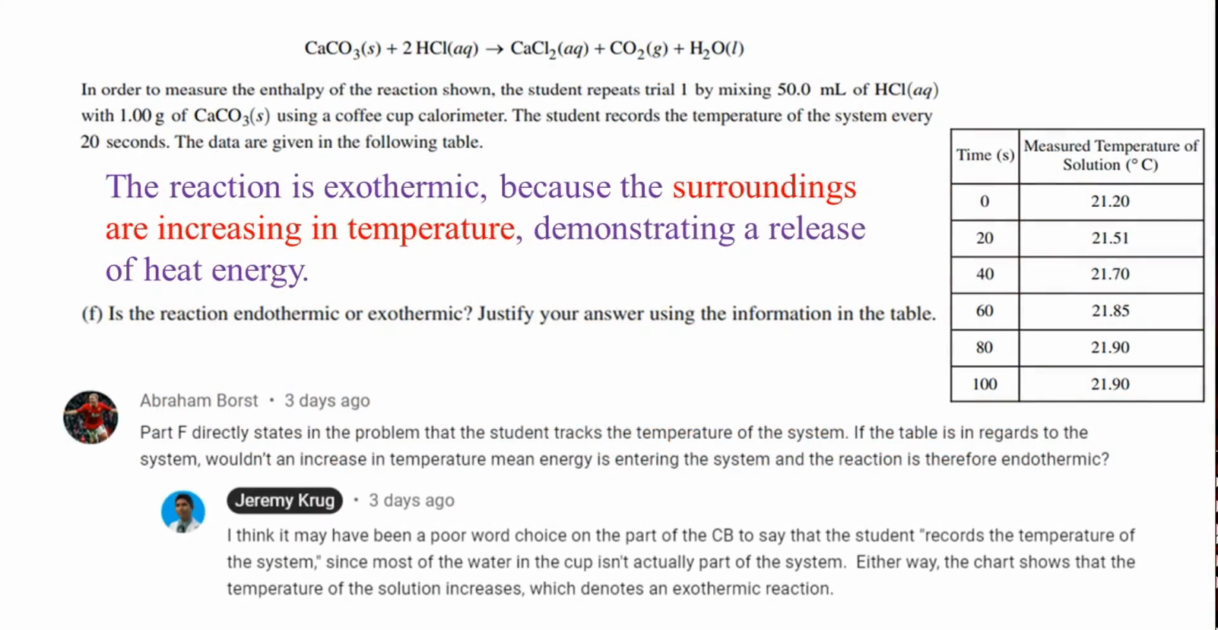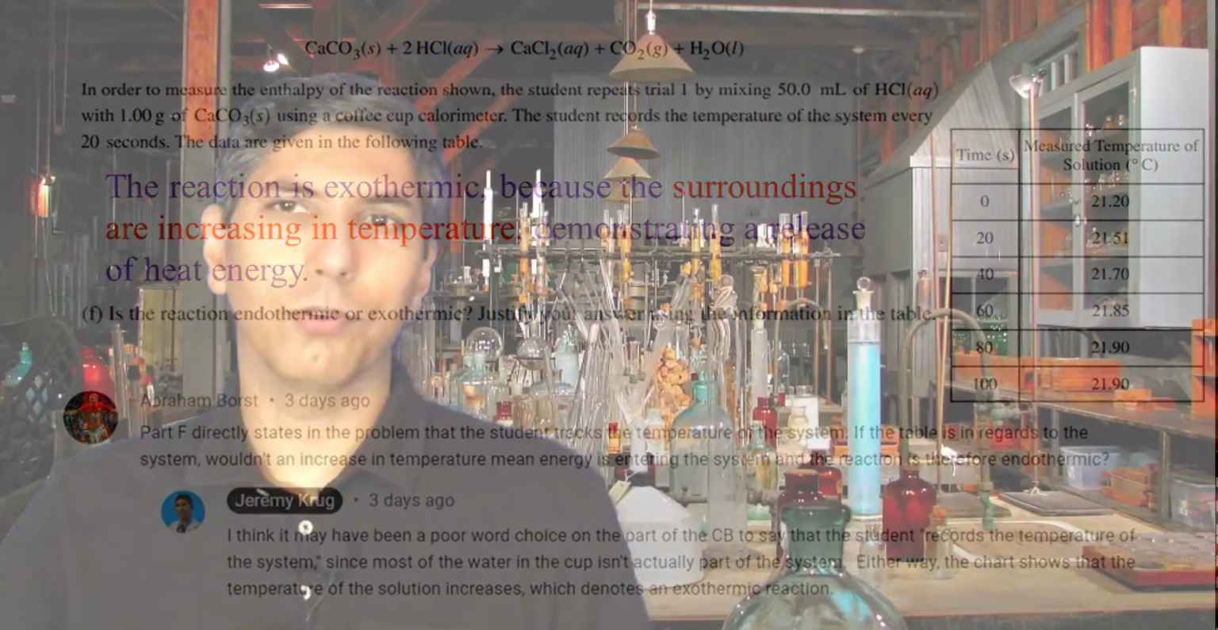And Abraham's comment is based on some good thinking, but there's a little flaw here. I actually think the College Board probably used some poor word choice here. When they said they recorded the temperature of the system, what they really meant to say was they recorded the temperature of the solution, as shown in the first row of the table. The word system specifically refers to only the molecules or particles that directly participate in the reaction.